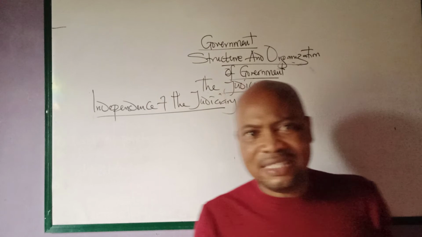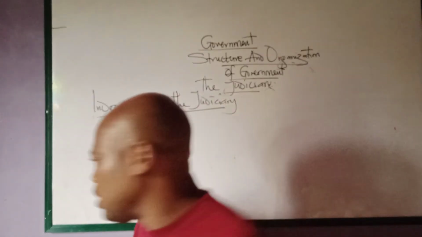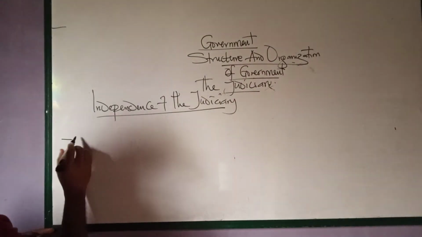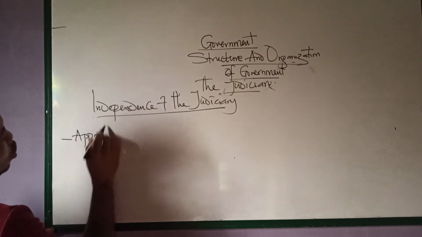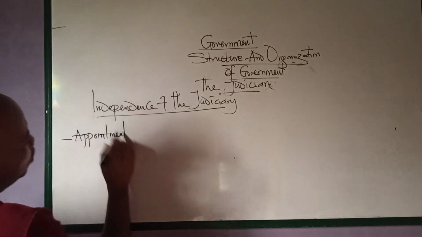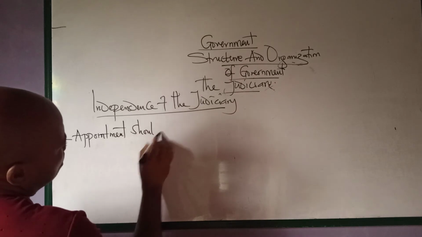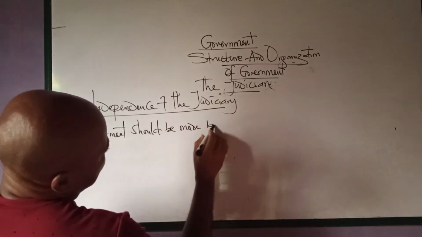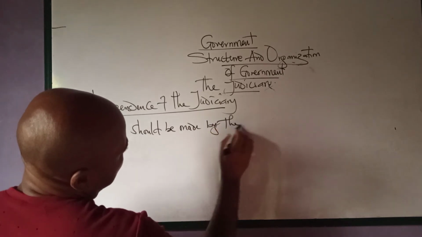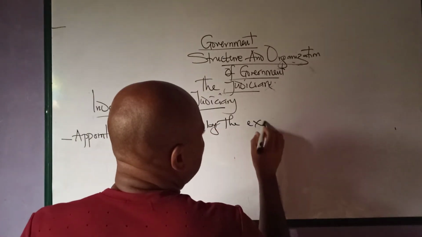And how can we guarantee the independence of the judiciary? Number 1, appointment should not be made by the executive.